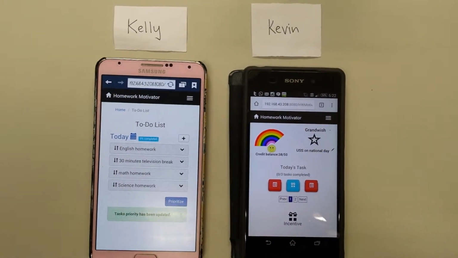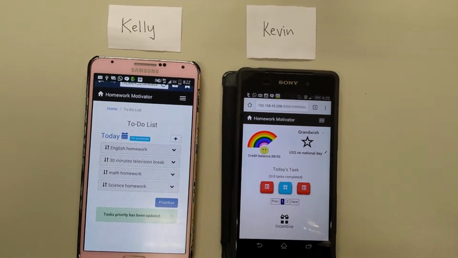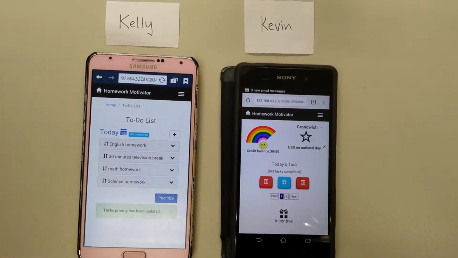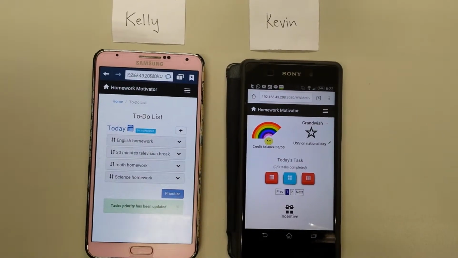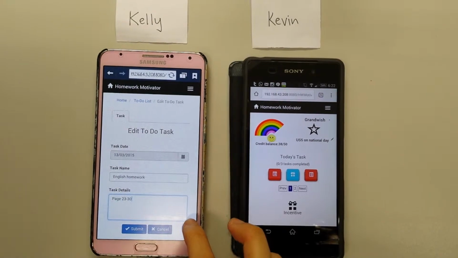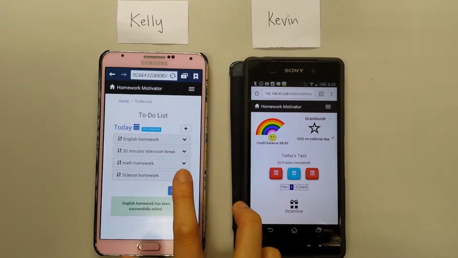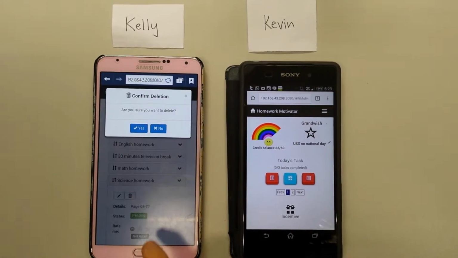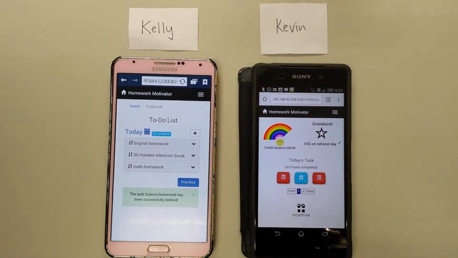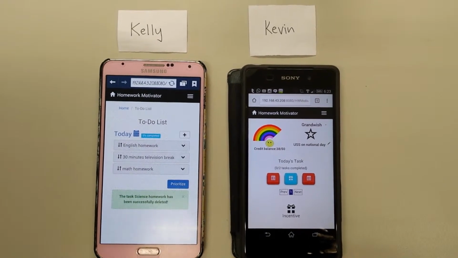Kevin sees that the task is too much and asks if he could do less, since all his homework is not due anytime soon and that he will also have a long day ahead. Kelly agrees. She edits the pages for the English homework task and removes his science homework. After the update, Kevin views all pages of his task schedule on the home page.